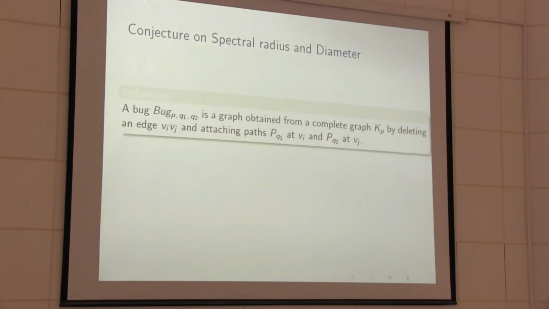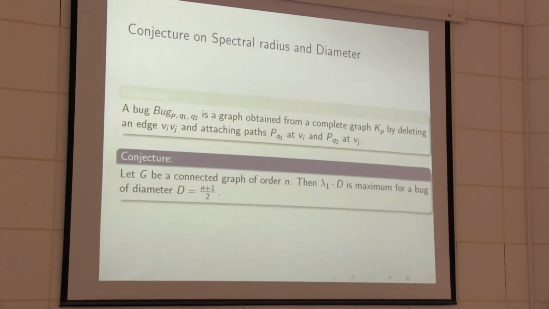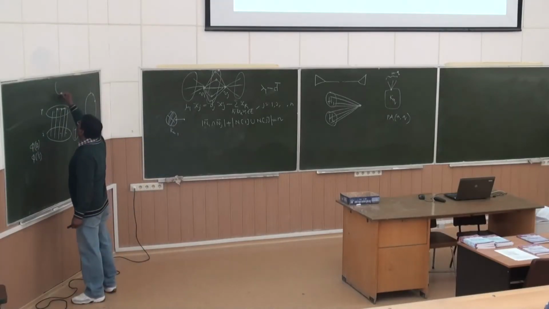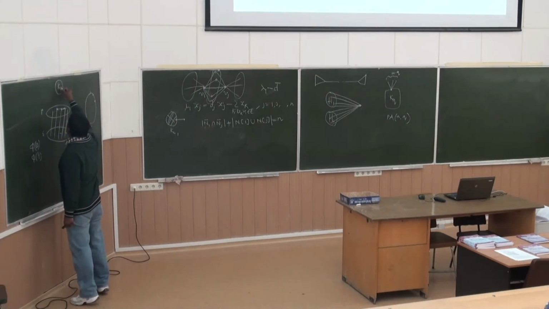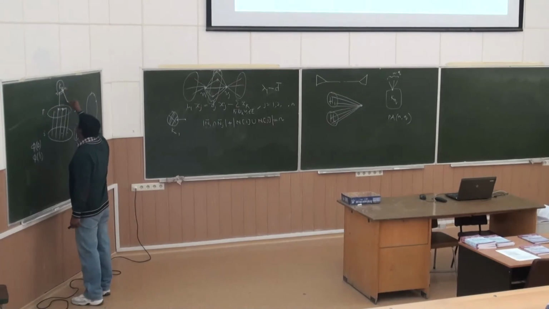And another conjecture is here, the bug. What is a bug? Bug(P, Q1, Q2) is a graph obtained from a complete graph KP by deleting an edge ViVj and attaching paths PQ1 at Vi and PQ2 at Vj. Suppose this is the complete graph on P vertices, and here is Vi and this is Vj, you remove the edge, and here one path, here one path.